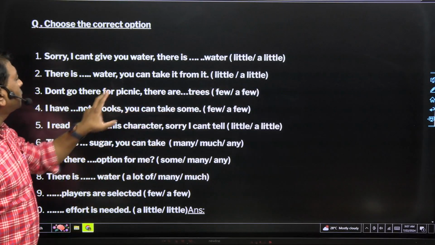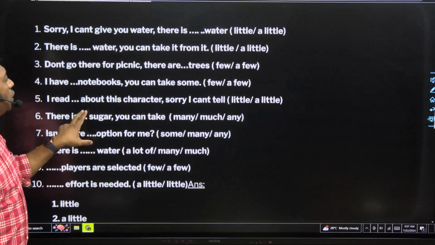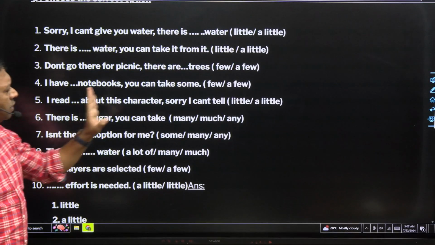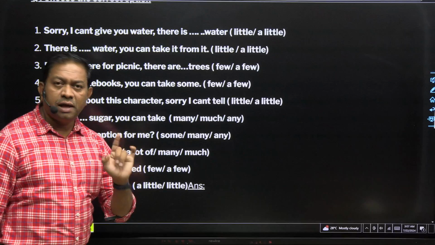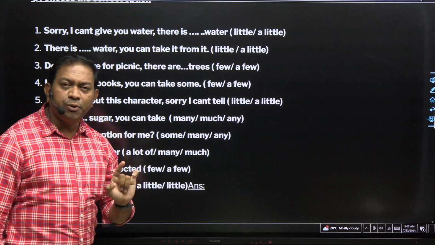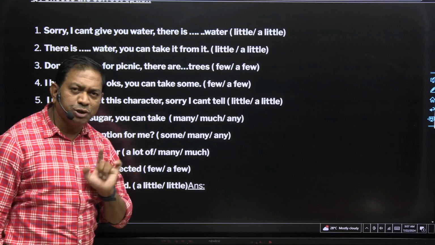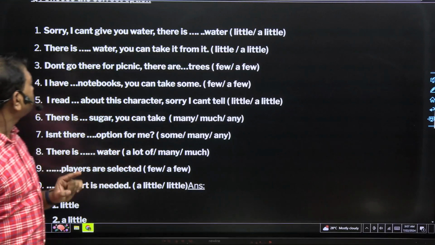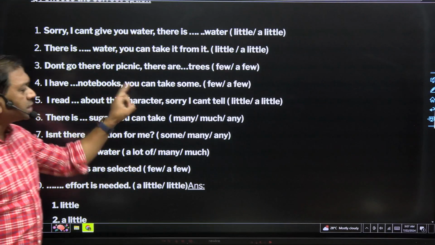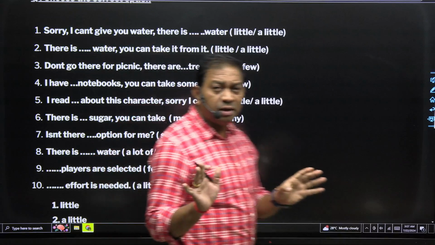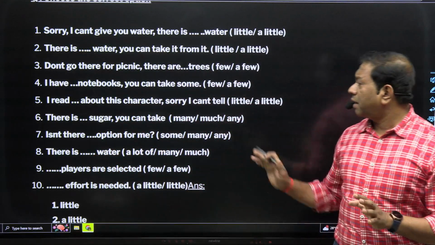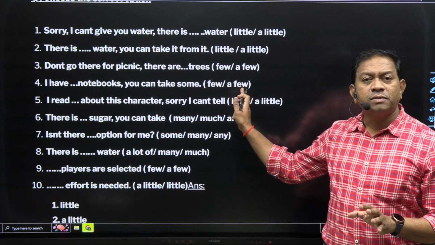Next. After that. Don't go there for picnic. Picnic के लिए वहाँ पे मत जा. There are dash trees. Negative है. Few की a few. Few, because few used for negative, a few used for positive. Clear? Next one. I have dash notebook. You can take some. मेरे पास notebook है, तू ले सकता है. Positive है. Answer क्या आएगा? Few or a few? Correct? A few.